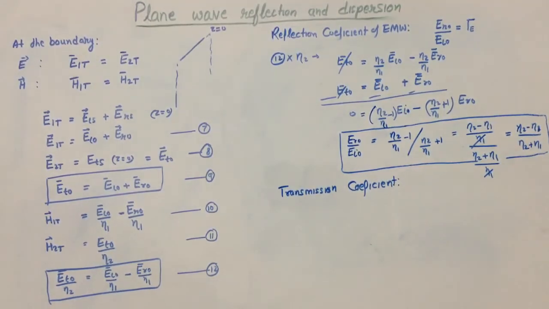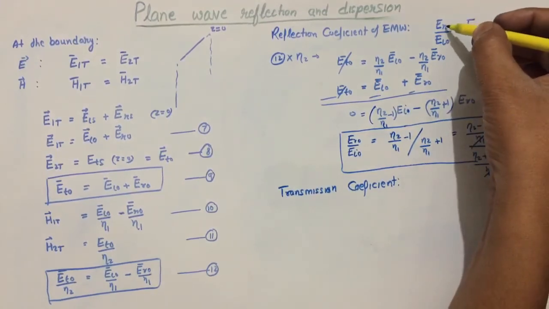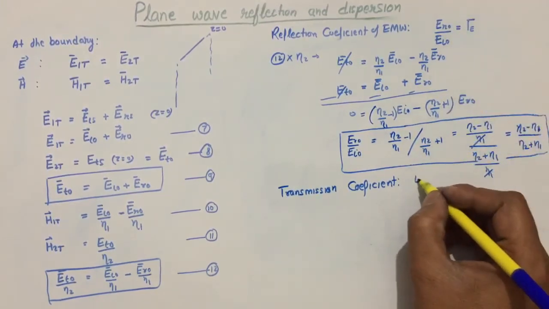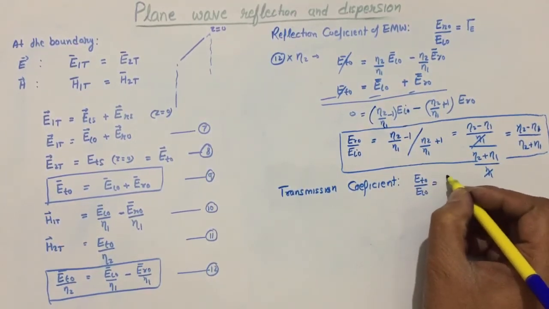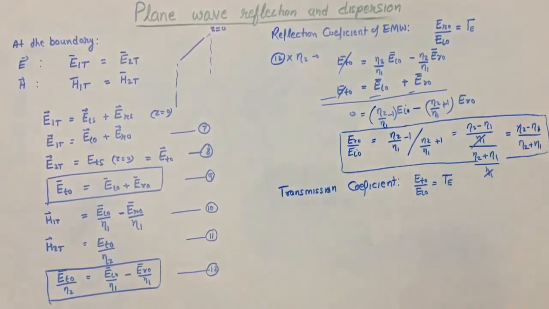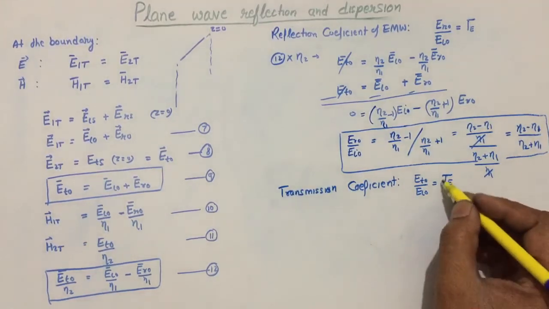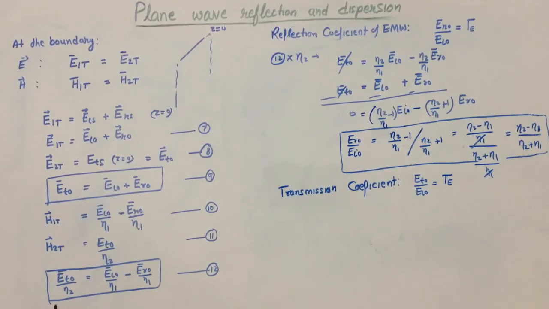For that purpose, the definition given for the transmission coefficient is the E component of the transmitted wave divided by the incident wave, named as the transmission coefficient of electromagnetic field component E. If this is to be derived, we have to find the relationship between Et naught divided by Ei naught.